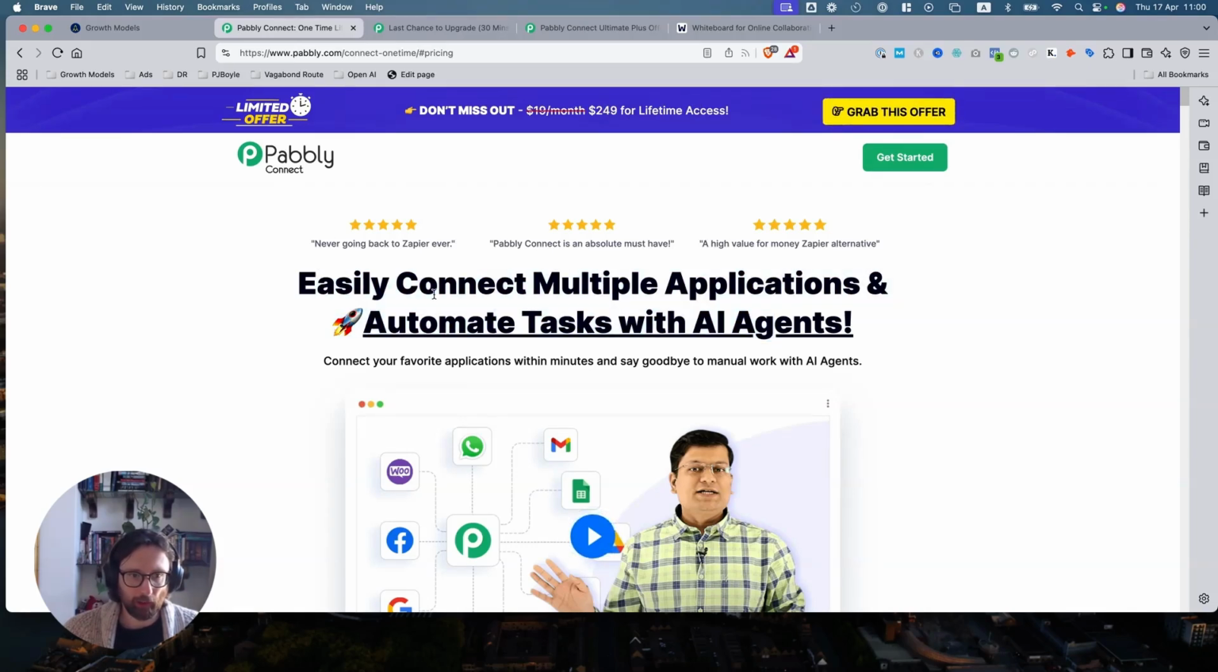Easily connect multiple applications or make tasks with AI agents. So basically this hero section has pretty much everything that you need. It talks about the offer, how much money, and mentally I can figure out how much money I'm going to be saving, because I pay Zapier this much money, I'll pay this much a year. This is lifetime. I'm going to make off like a bandit with this. Easily connect multiple applications: connect your favorite application within minutes, say goodbye to manual work with AI agents, the buzzword of the year.